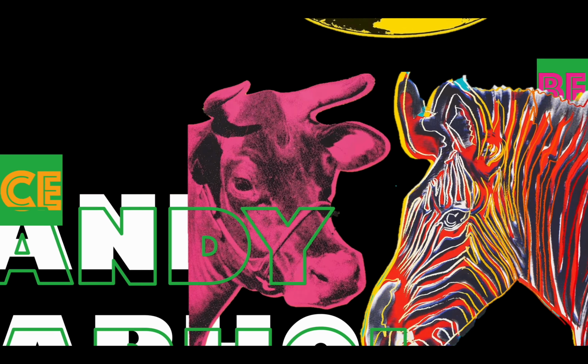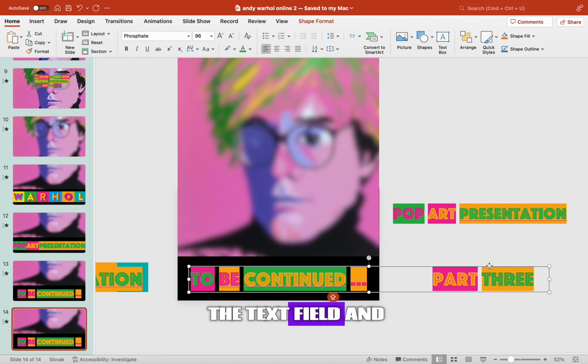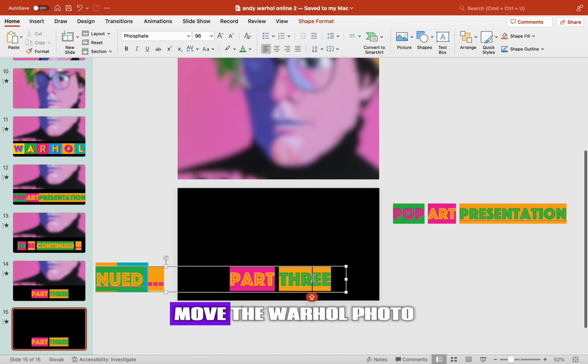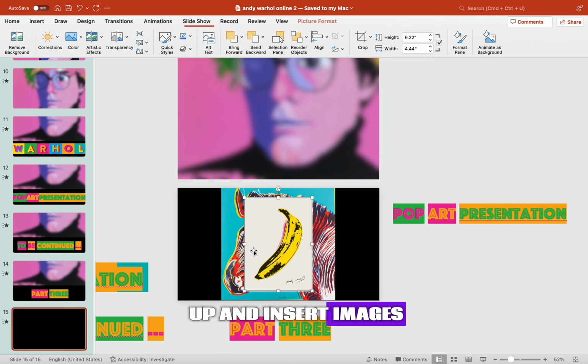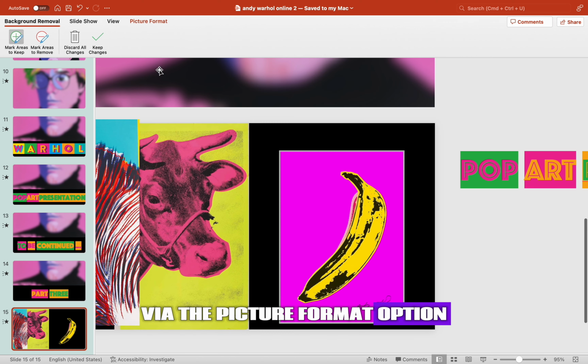Continuation of the trilogy of quotes by Andy Warhol. Duplicate the last slide in the presentation, write part 3 in the text field and move it to the left. We duplicate the slide again, move the Warhol photo up, and insert images. Click on Remove Background via the Picture Format option.